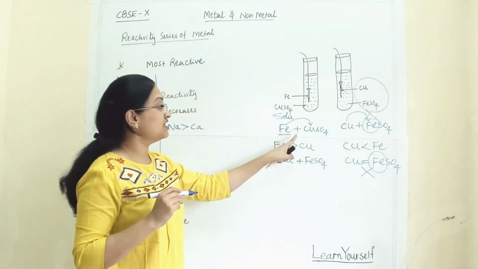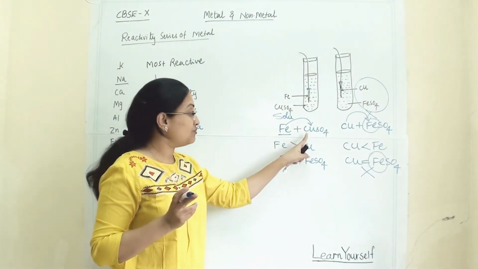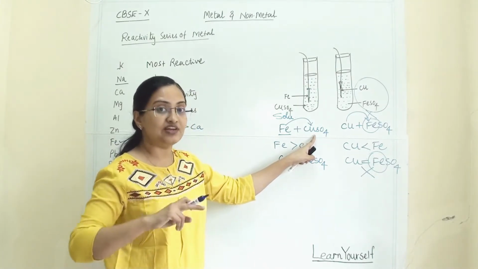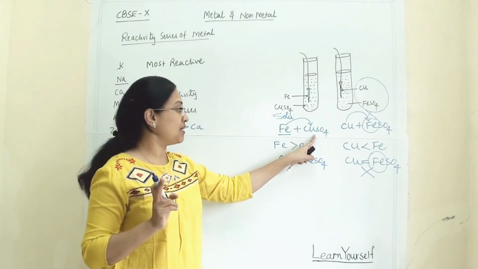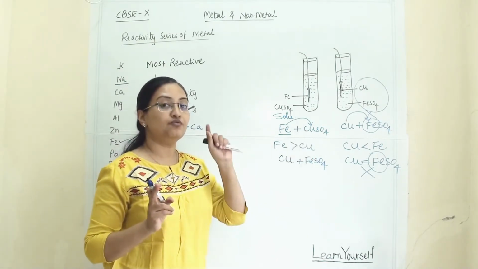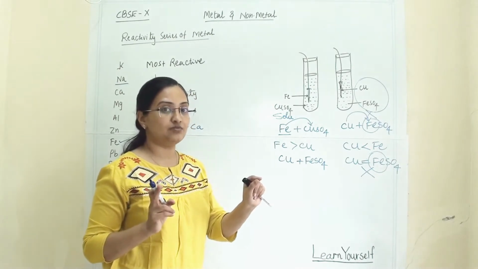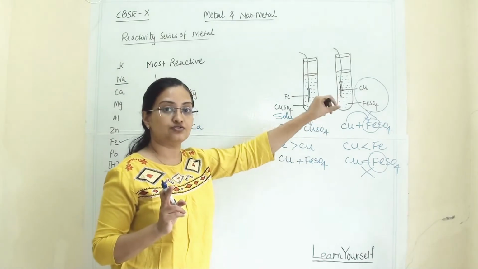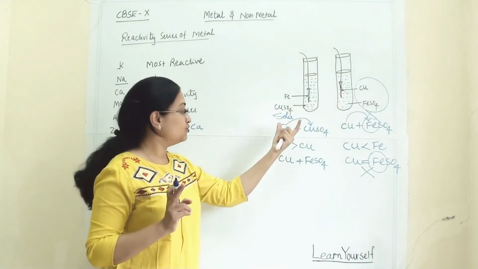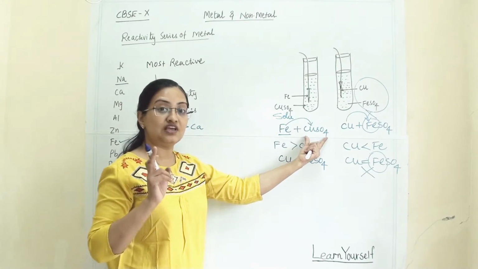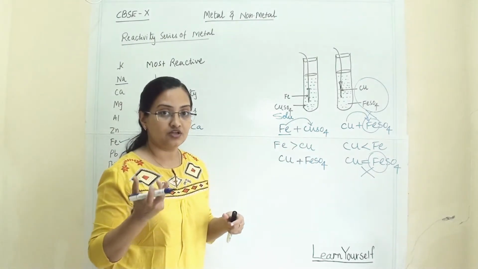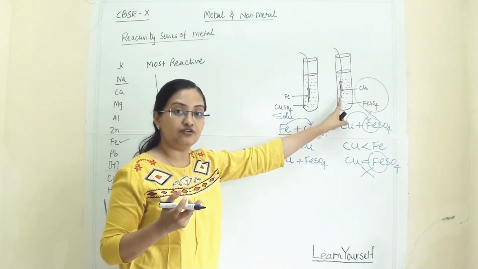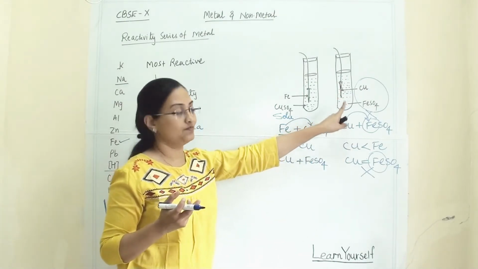Here that reaction was possible. Why? Because the CuSO4 in the solution gets displaced. That you have to remember: in the solution, if a weaker or less reactive metal is present, then only it will get displaced. The other is a solid form of metal, so it will not get displaced. You can displace metals from the solution because they are in solution. So this metal form can displace it, but here it is in solid form, so it cannot displace it.